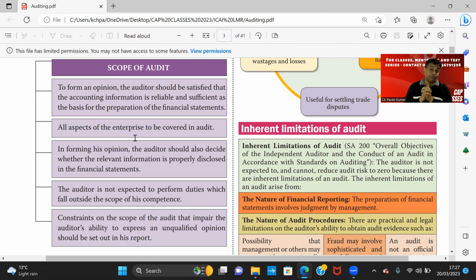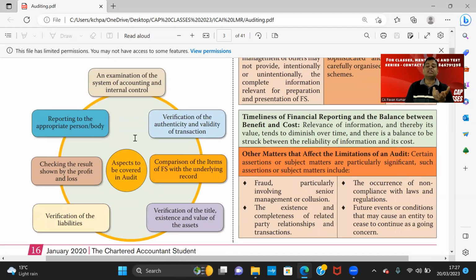Do I need to verify assets? Do I need to verify liabilities? Do I need to vouch the sales transactions? Do I need to vouch the cash transactions, banking transactions? Do I need to verify fixed assets? Do I need to verify compliance with accounting standards? This is rather a very simple and easy to understand question.